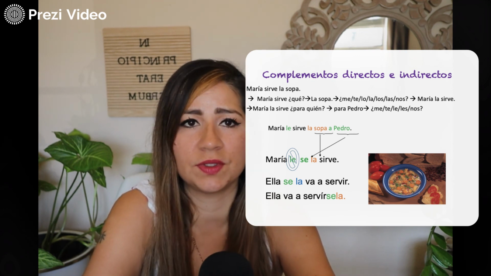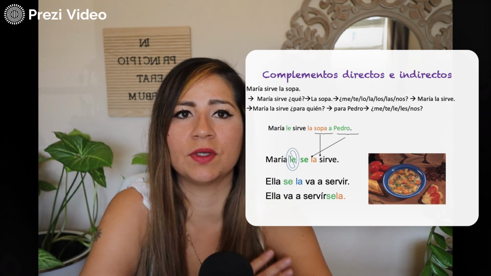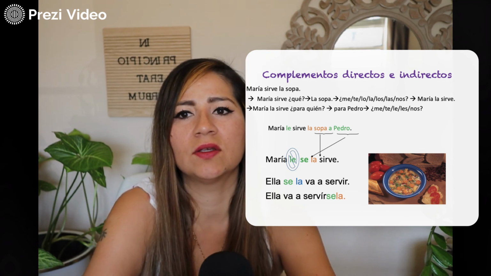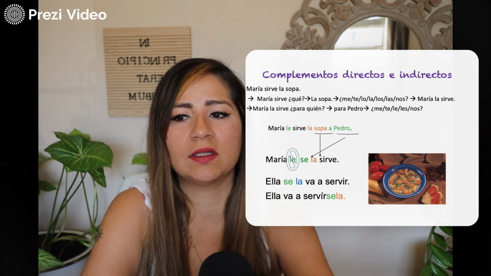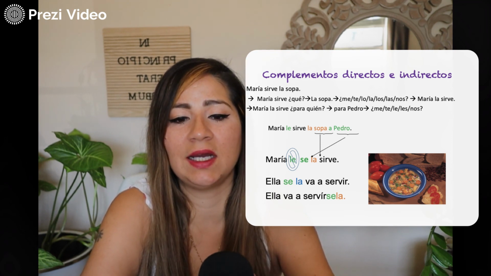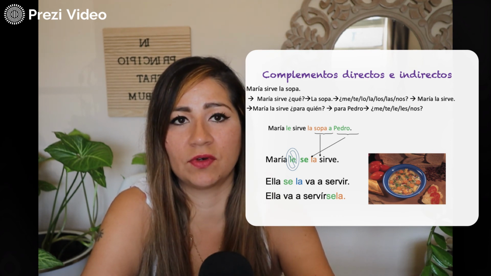But that's too wordy. We just want to say that she serves it to him. We know it's about Pedro. We know it's about the soup. So we don't need to keep saying soup and Pedro. We can say it and for him. So technically, you should say María le la sirve, because le means to him or for him.